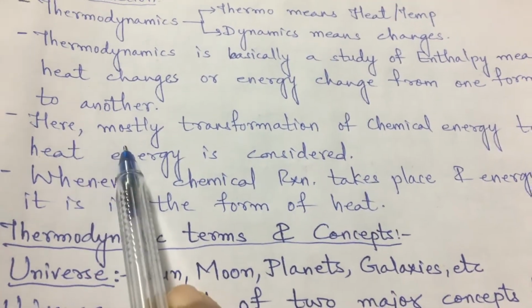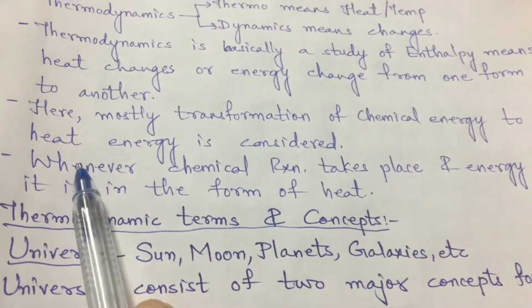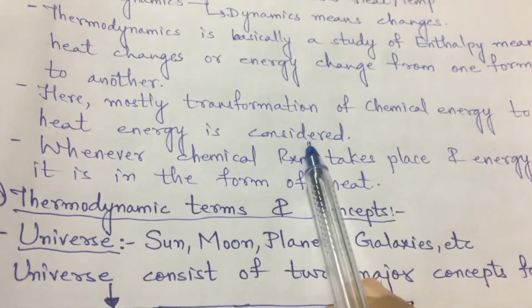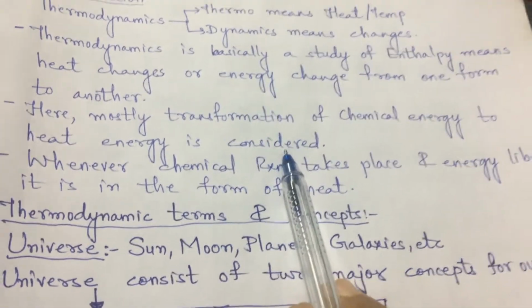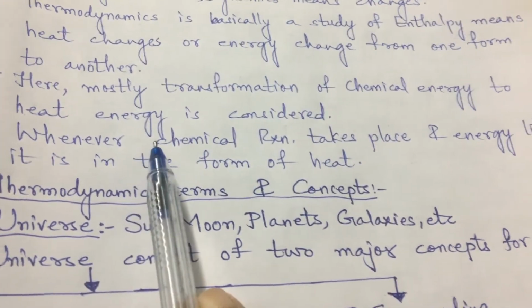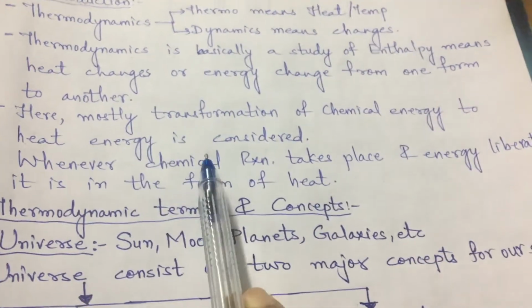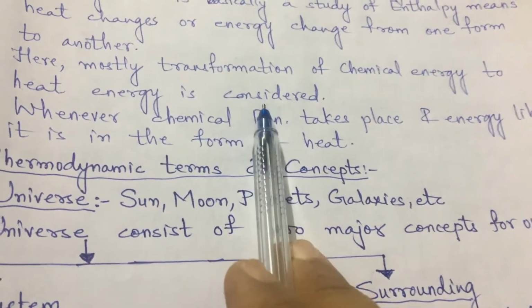Here, mostly the transformation of chemical energy to heat energy is considered. Why have I given this modification, that here we are just thinking of chemical energy and heat energy? Because if we consider energy, there are different types: heat energy, light energy, sound energy.